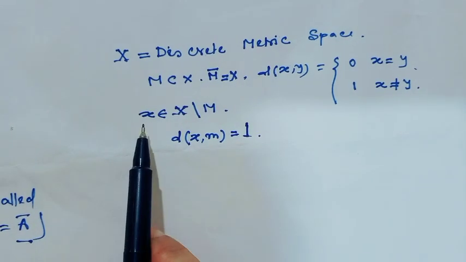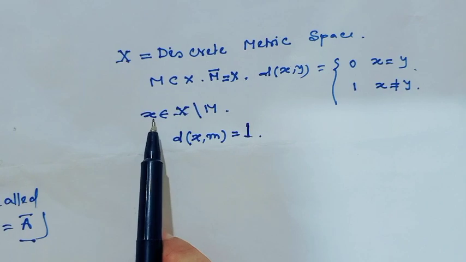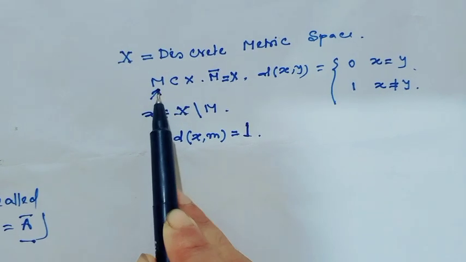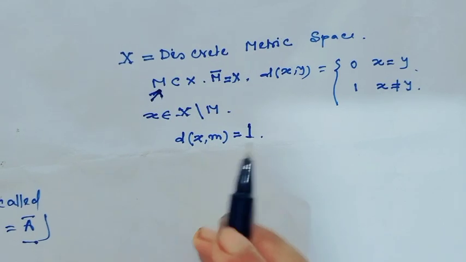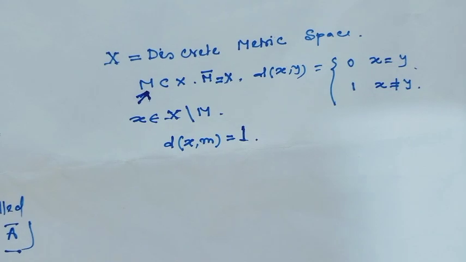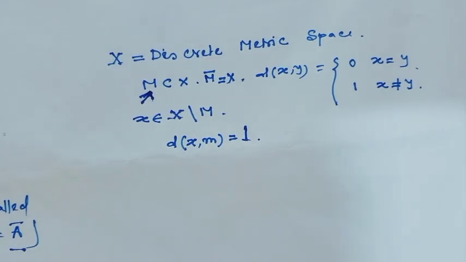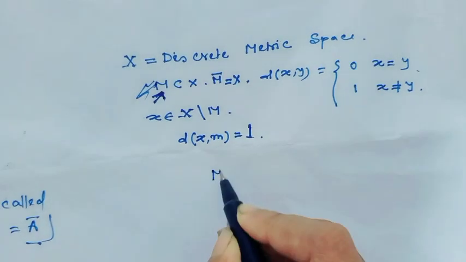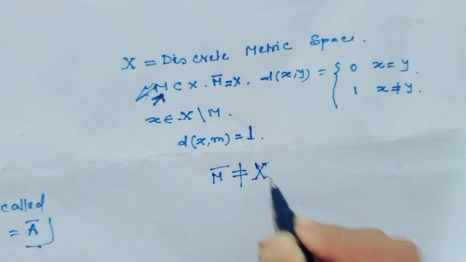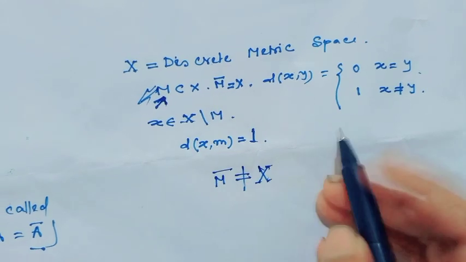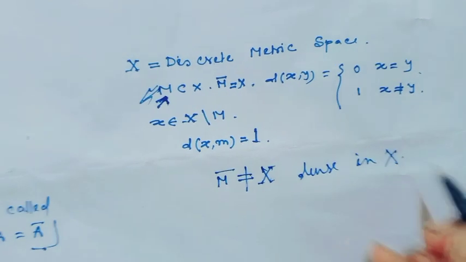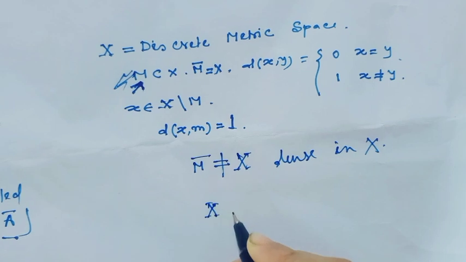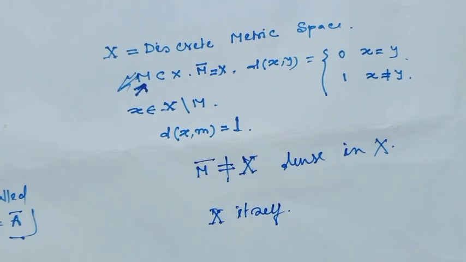So if we consider a ball around the point x of radius half, then there exists no point of the subset M. So any ball of radius half around the point x does not intersect the subset M. So M closure does not equal the whole of X, and M is not dense in the discrete metric space X. So the only dense subset of the set X is X itself. I hope all my viewers have understood this concept.